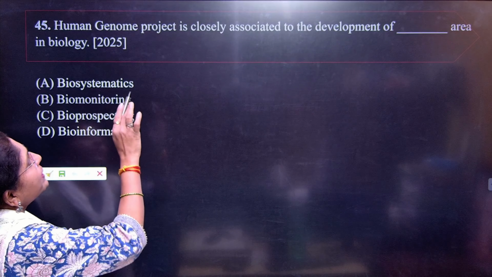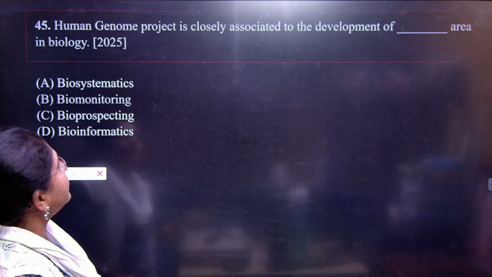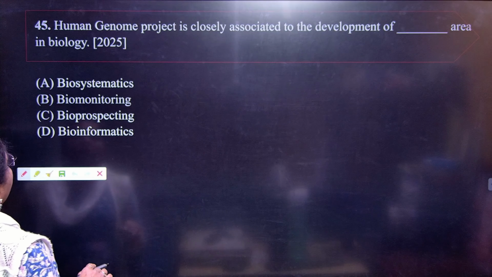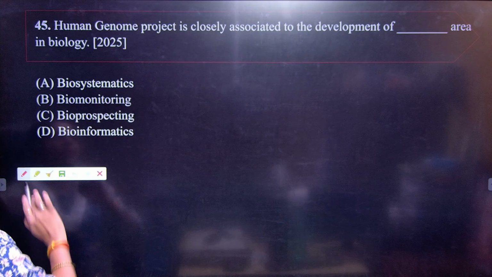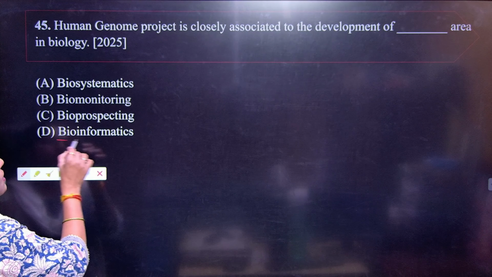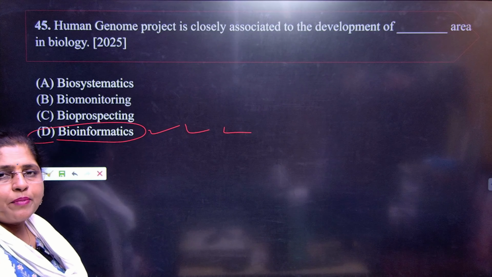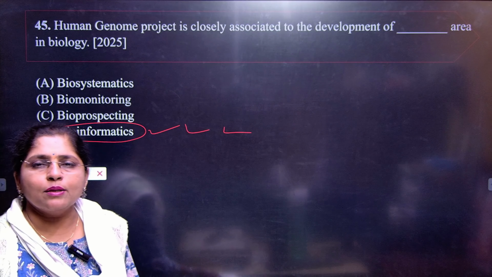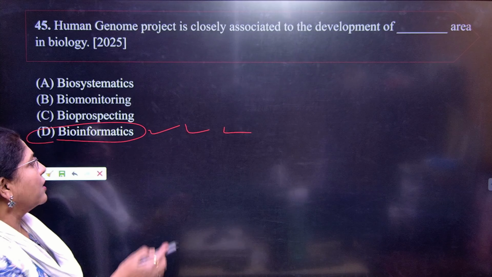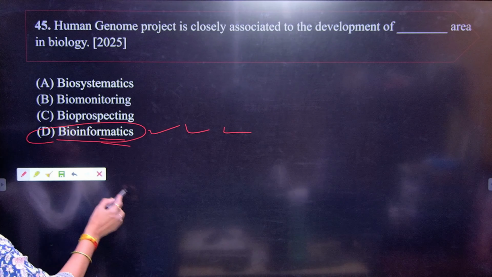Next, the Human Genome Project is closely associated with the development of dash area in biology. Okay, so we have got biosystematics, biomonitoring, bioprospecting and bioinformatics. So obviously bioinformatics is a separate branch of biology in which all the modern data analysis is done on the basis of what here? Genetics, right? So D is the correct answer.